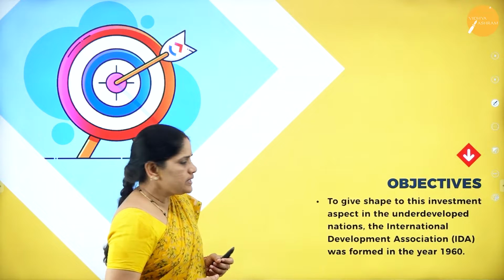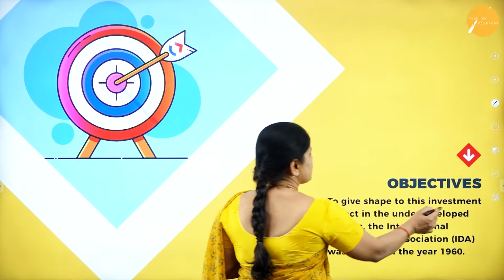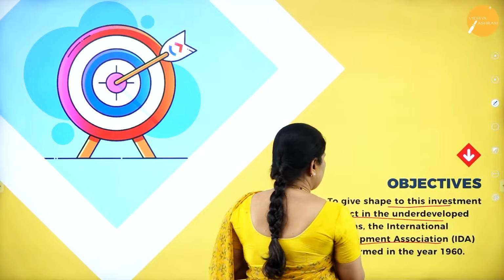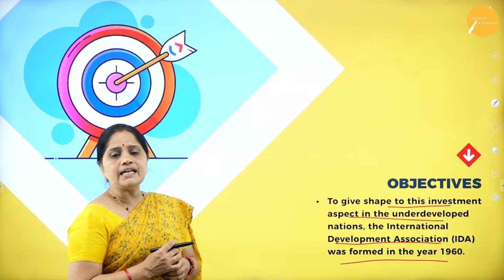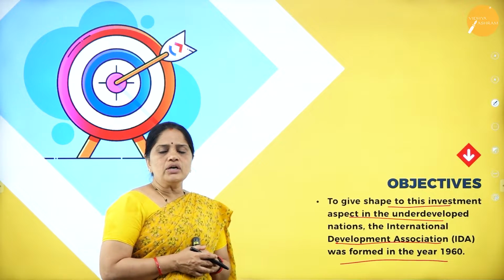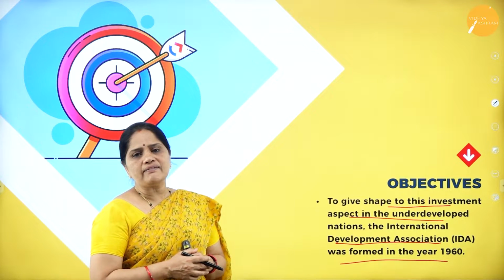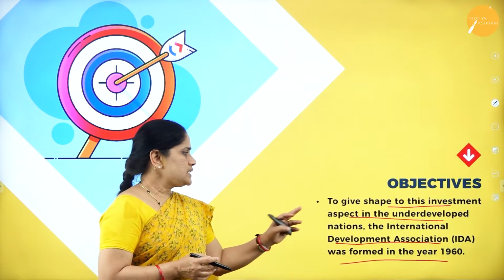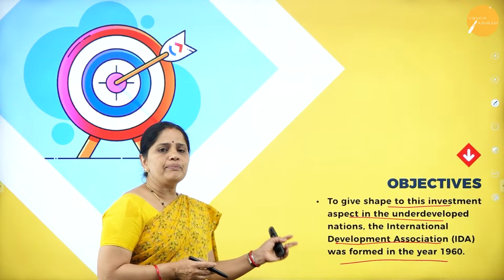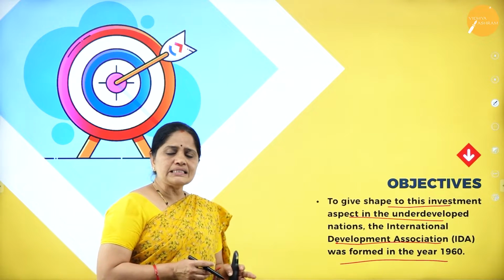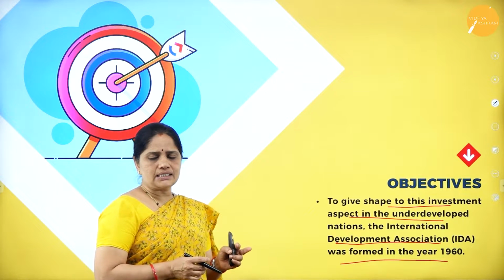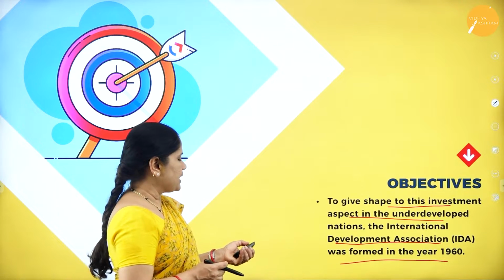Then the next objective is to give shape to this investment aspect in the underdeveloped nations. The IDA, the International Development Association, was formed in the year 1960. In order to help the underdeveloped nations of the world, they set up the International Development Association, which made investments in the health sector and the education sector of the underdeveloped countries.